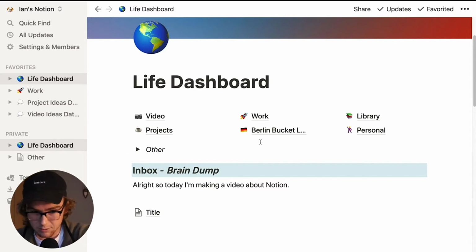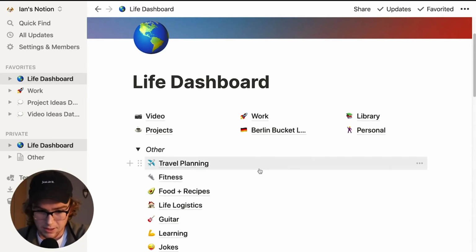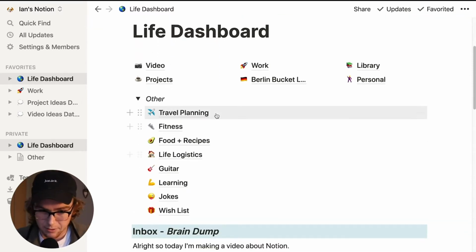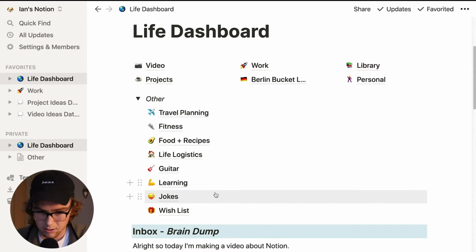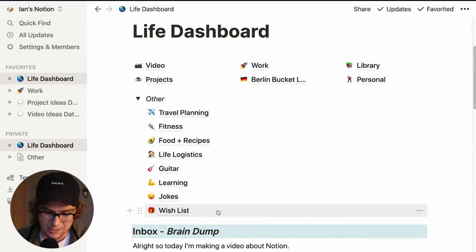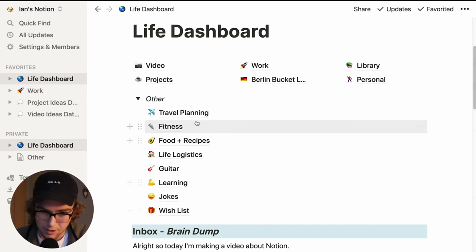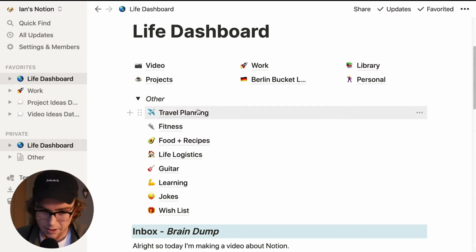Now, these are the biggest buckets in my life, but if I go into this other tab, you can see these other things that I found helpful, like travel planning, fitness, foods and recipes, life logistics, guitar learning, jokes, wish lists. These are all things that I've sort of created over time as I've recognized a need for them. These ones in the other category are not super important, but I've created them nonetheless because they've been helpful, and it's easy to just throw them in this others tab.